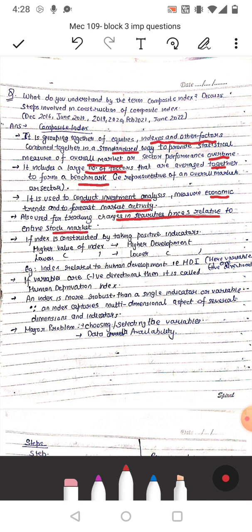If an index is constructed by taking positive indicators, then the higher the value of index, the higher the development, and the lower the value of index, the lower the development. That is an index related to human development, that is HDR, the human development index. Here variables are positive directional. If variables are negative directional, then it is called the human deprivation index. An index is more robust than a single indicator or variable, since an index captures multidimensional aspects of several dimensions and indicators. But the major problem is choosing or selecting the variables and the data availability of the variables.